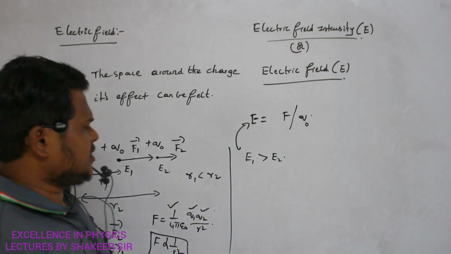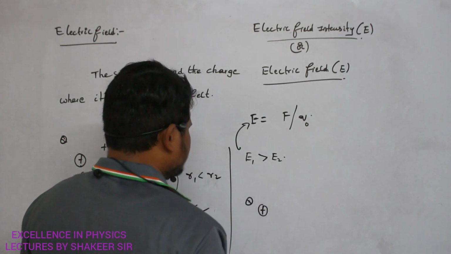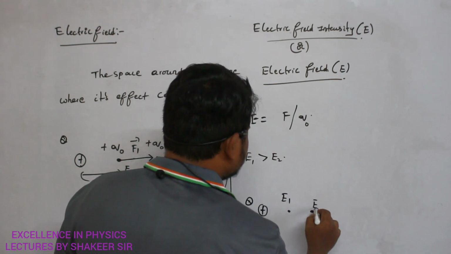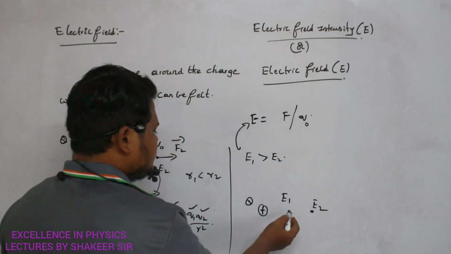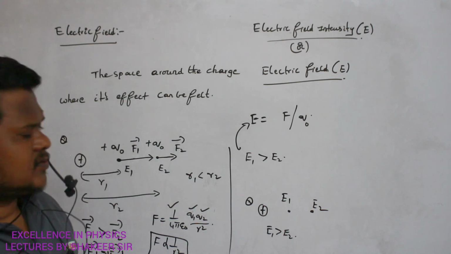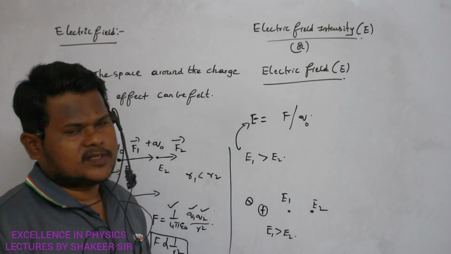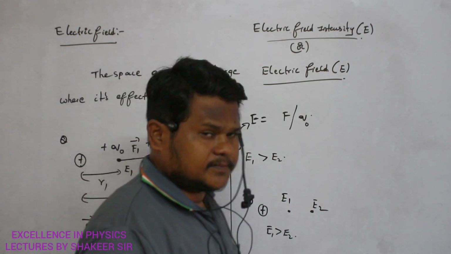First of all, make a note of this. If this is the main charge Q, and here the electric field is E1 and here the electric field is E2, then definitely E1 is greater than E2. Because if I place a test charge here, it will experience greater force compared to the force experienced by the same test charge placed at the position of E2. Make a note of this first.